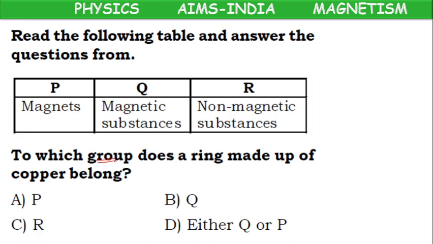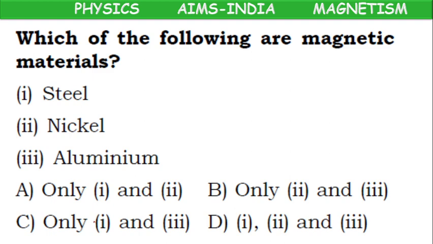Next, same table. To which group does a ring made up of copper belong? Copper is a non-magnetic substance. Electrical wires, for electrical wires we make use of copper. That copper is a non-magnetic substance. So to which group? R group. Option C is the right answer.